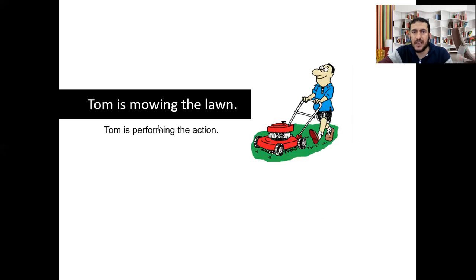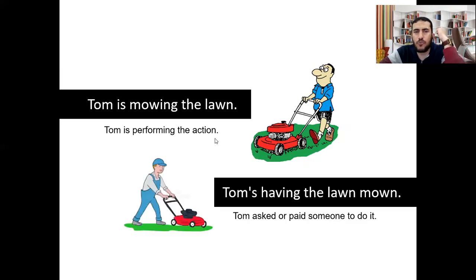Let's go to another example. Tom is mowing the lawn. Mowing, not moving. Sorry, by mistake, there is V here, not W. Here, Tom is performing the action. Who is performing the action? Tom. Tom is mowing the lawn. But if we want to make it causative, we should say, Tom is having the lawn mowed.